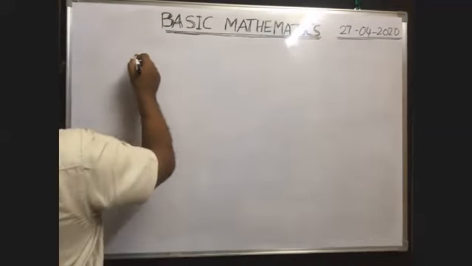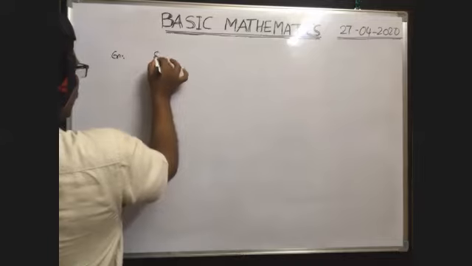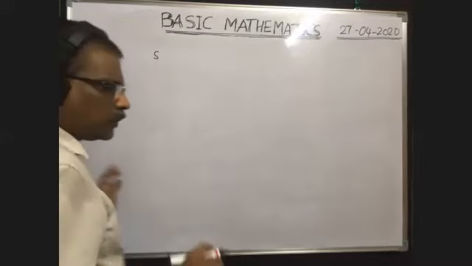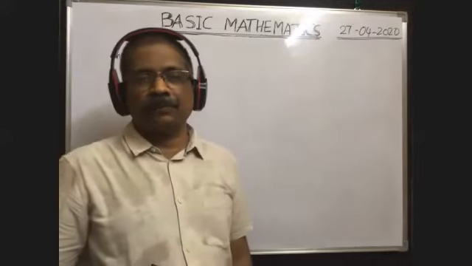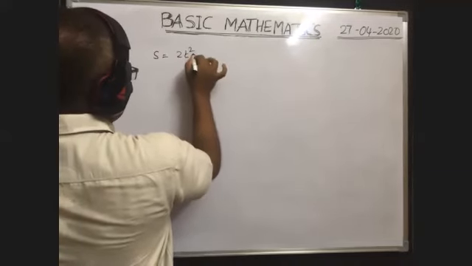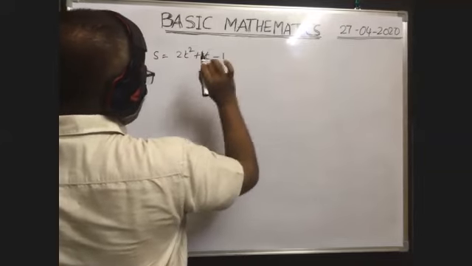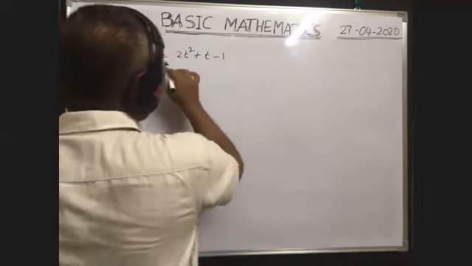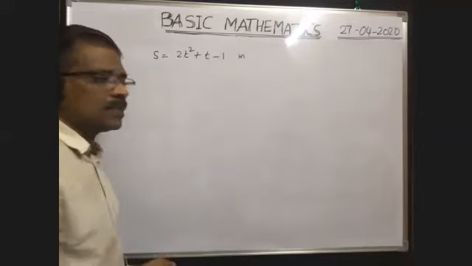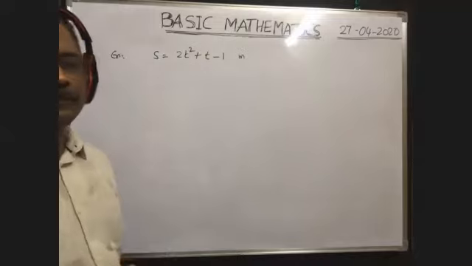Suppose, one more example. The displacement of a body varies with time according to the equation s is equal to 2t square plus t minus 1, in meters.